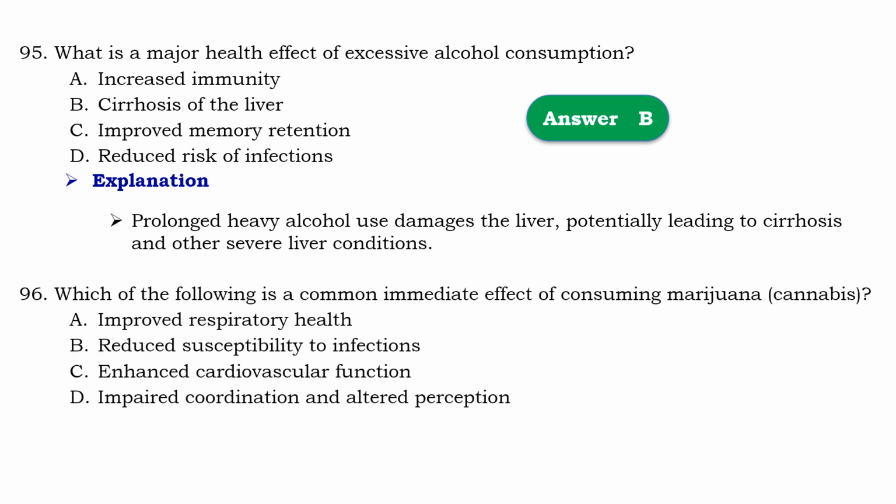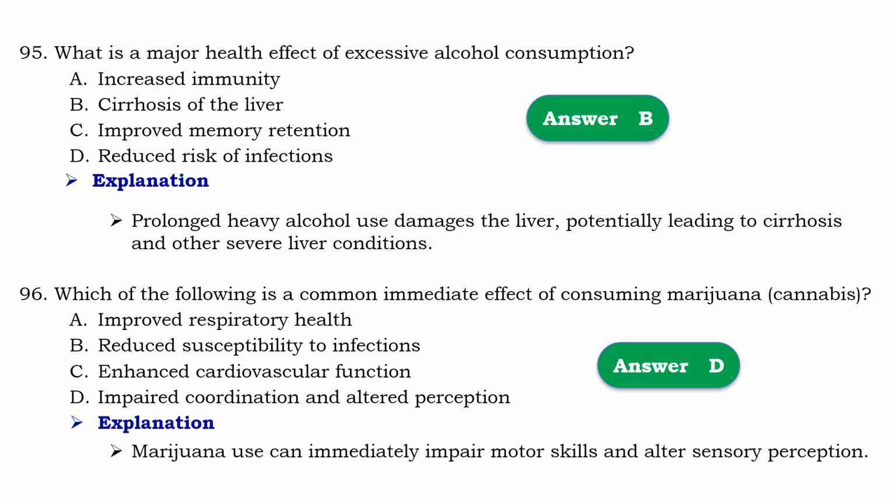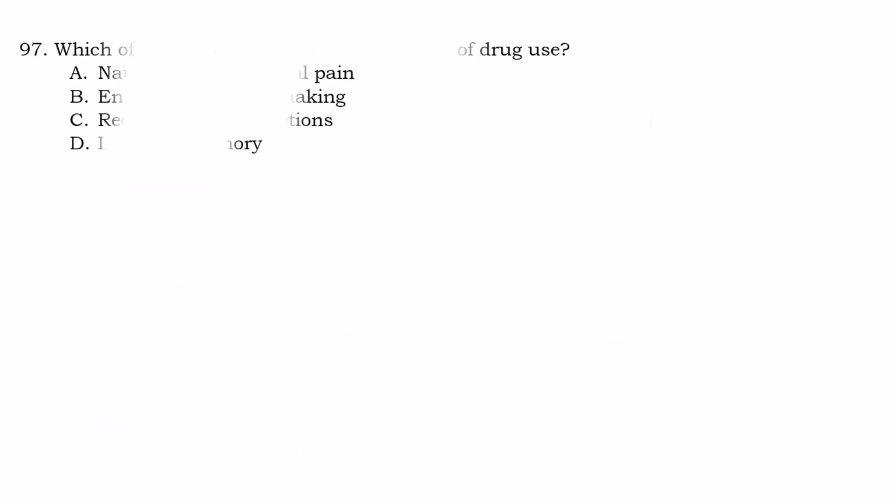Question number 96. Which of the following is a common immediate effect of consuming marijuana or cannabis? So that should be D. Impaired coordination and altered perceptions. Means that marijuana use can immediately impair motor skills and alter sensory perceptions.